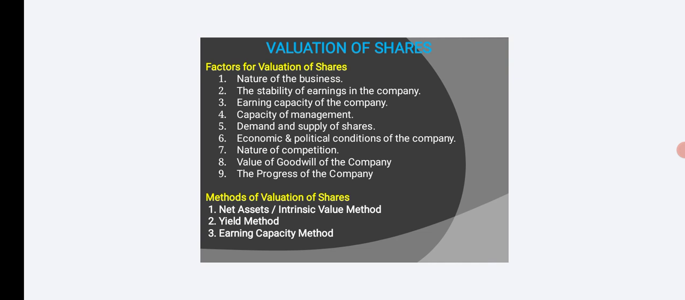Factors for valuation of shares, given one by one. Number 1, nature of the business. Number 2, stability of earnings in the company. Number 3, earning capacity of the company. Number 4, capacity of management. Number 5, demand and supply of shares. Number 6, economic and political conditions. Number 7, nature of competition. Number 8, value of goodwill of the company. Number 9, progress of the company. These are the factors for valuation of shares.